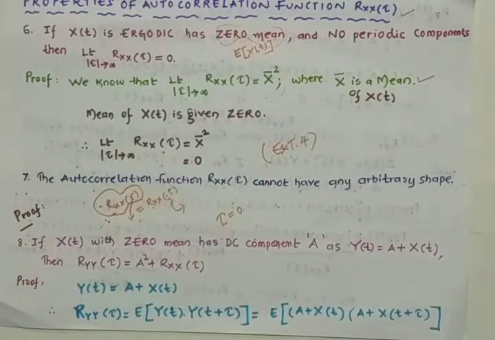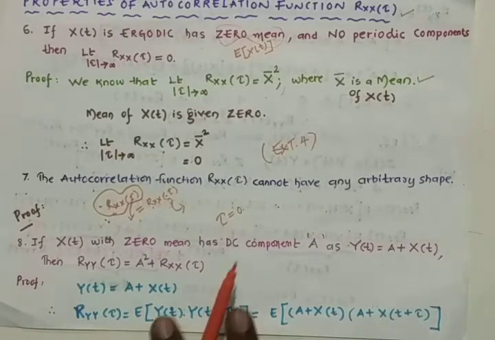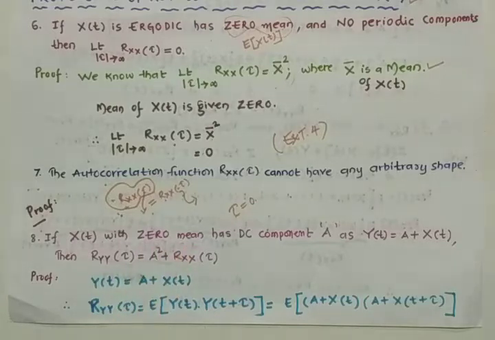And the seventh property states that the autocorrelation function cannot have any arbitrary shape. It is true because at the origin it has the maximum, and the function remains the same for both negative and positive time shift. So it does not have any arbitrary shape; it is going to have a proper shape. Then coming to the next one.